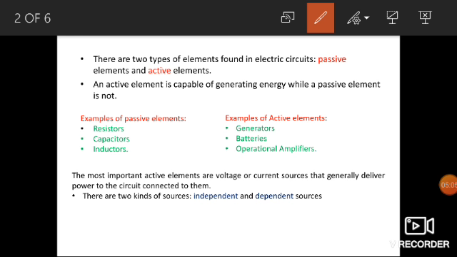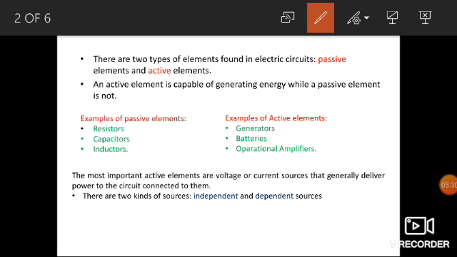Circuit analysis is the process of determining the voltage across and current through the elements of the circuit.